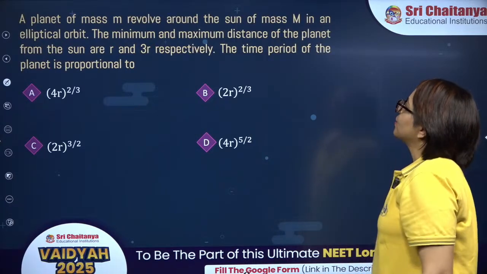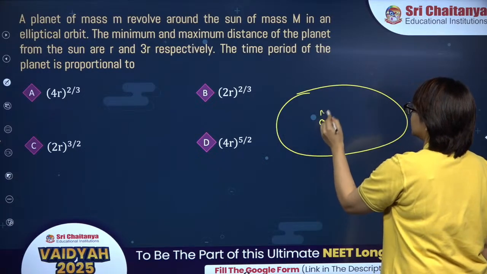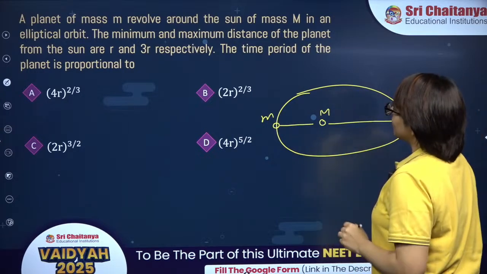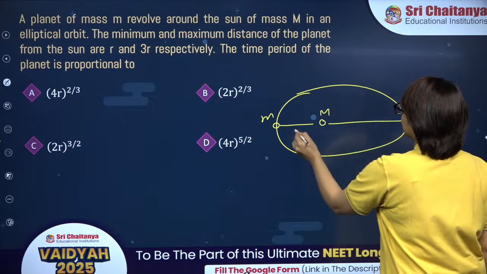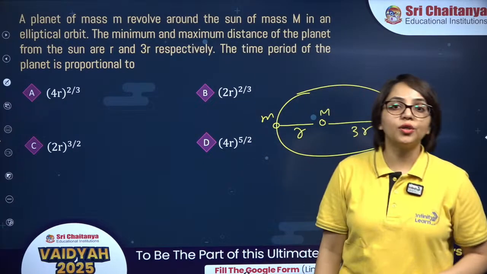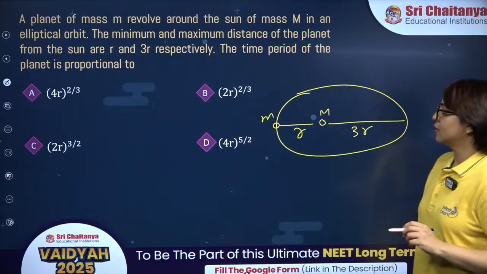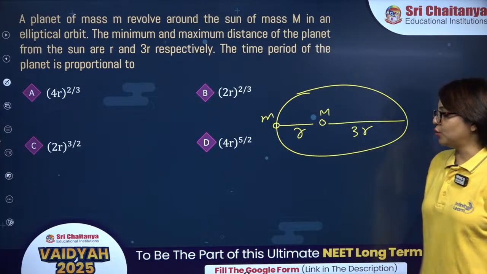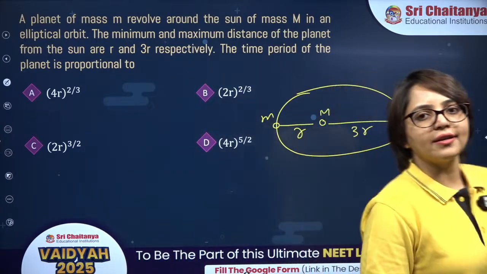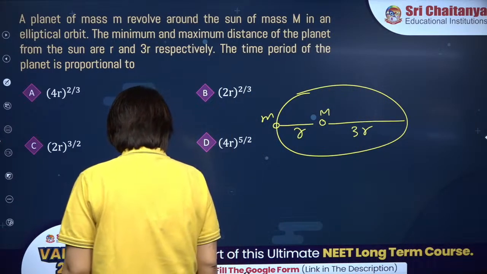A planet of mass m revolves around the sun of mass capital M in an elliptical orbit. The minimum and maximum distance of the planet from the sun are r and 3r respectively. The time period of the planet is proportional to what? That is what they are asking. Come on, use Kepler's third law, the law of period. Try to find the correct answer. This is from gravitation. Every year you will get at least one question from gravitation.